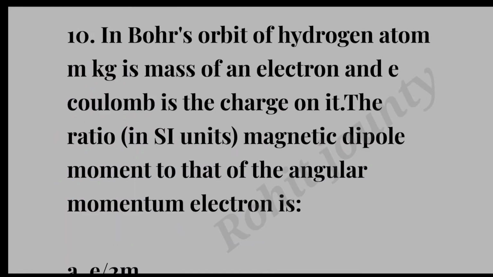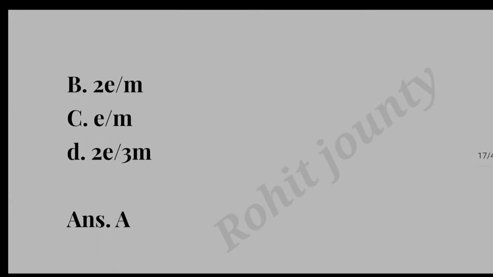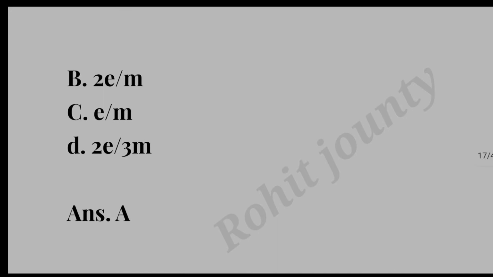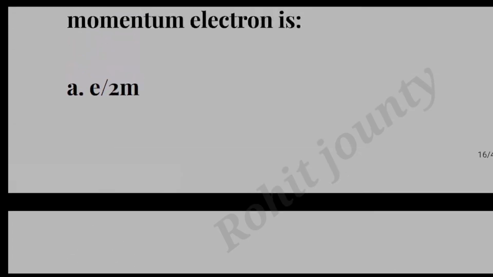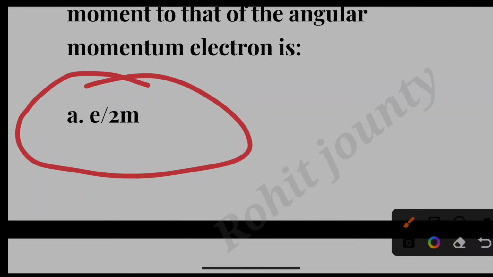Question number 10. In the Bohr orbit of the hydrogen atom, m kg is the mass of the electron and e coulomb is the charge on it. The ratio in SI units of the magnetic dipole moment to that of the angular momentum of the electron is option A. e/2m. Option B. 2e/m. Option C. e/m. Option D. 2e/3m. The correct answer is option A. e/2m.